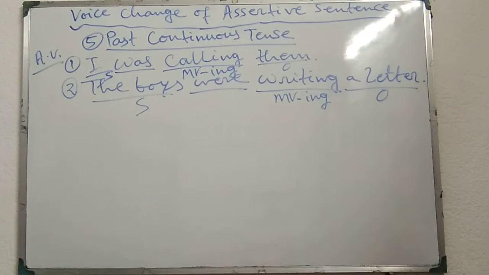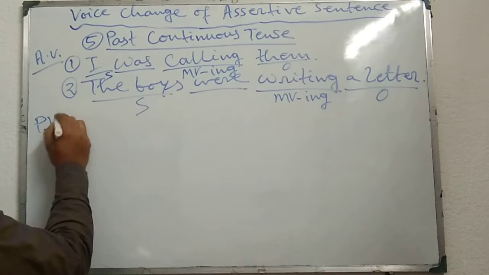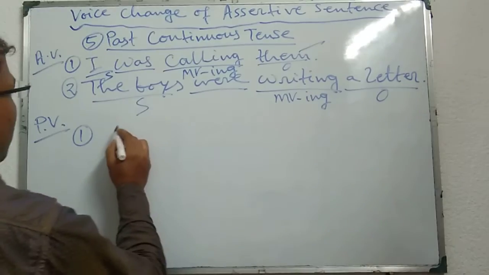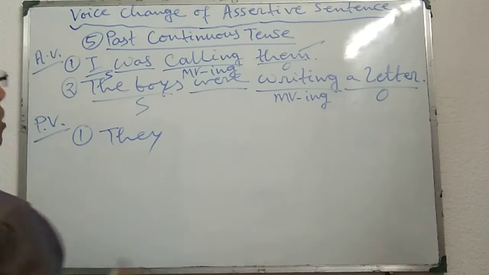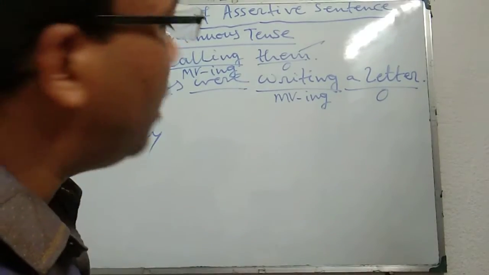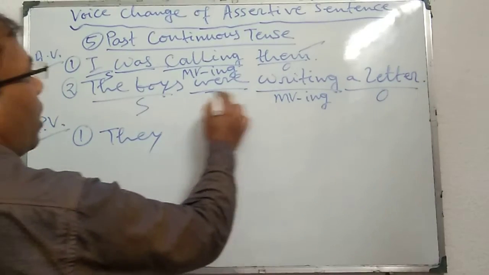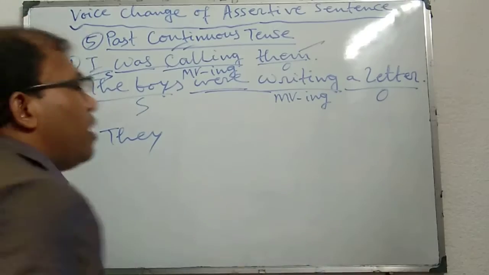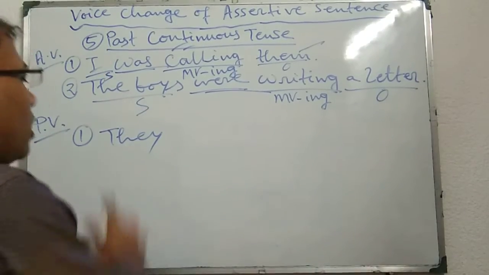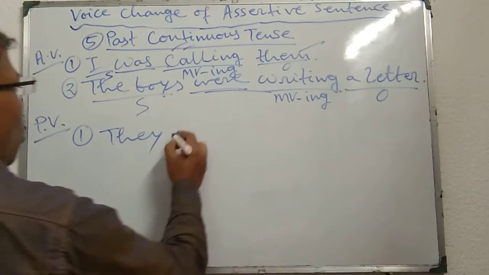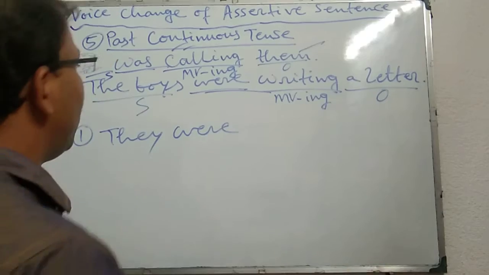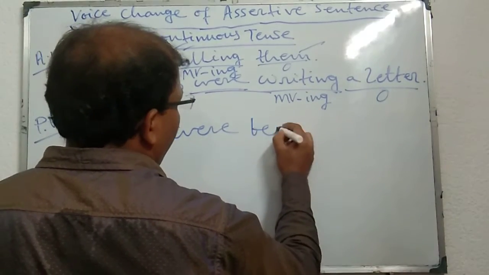Now see how I will change them into passive voice. For changing to passive voice, we all know that the object becomes the subject, so them becomes they. Thereafter we have to identify the tense of the given verb. Was calling or were writing means they are in past continuous tense, and past continuous tense means was or were will come: they were. Thereafter, for every continuous tense, being is essential, that's why they were being.